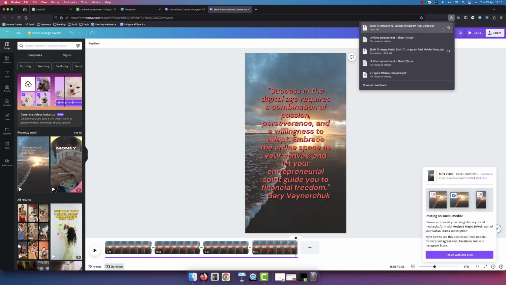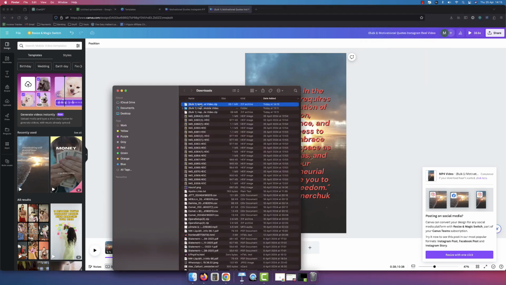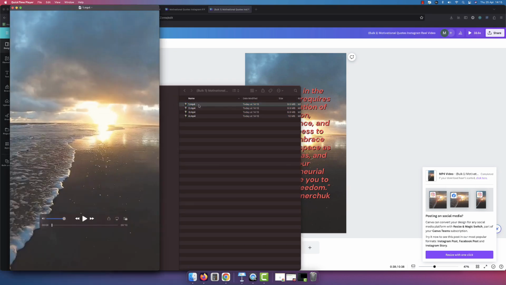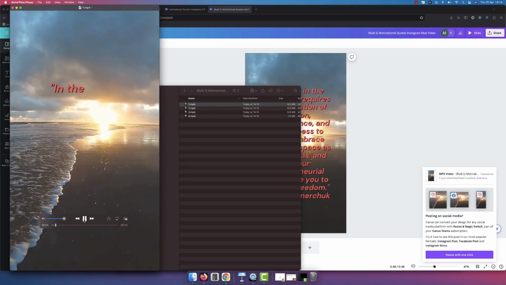But once we've done that, you can see it's created the zip file right there. We can click on that. We can click on the zip file. It'll unzip itself. We'll open this up. And as you can see, we now have 4 different reels to choose from, right? So there we go. This is the first one.